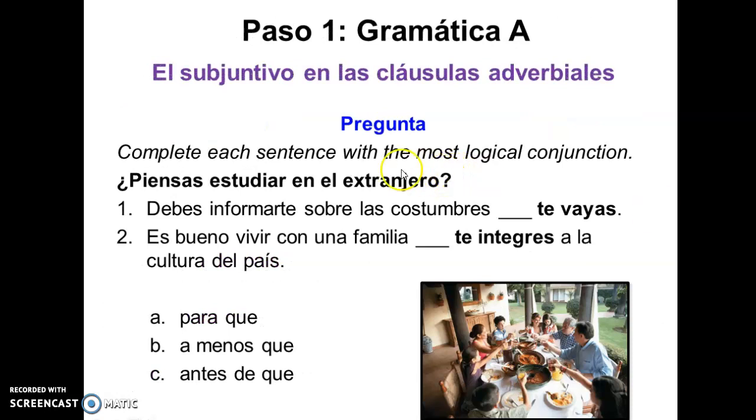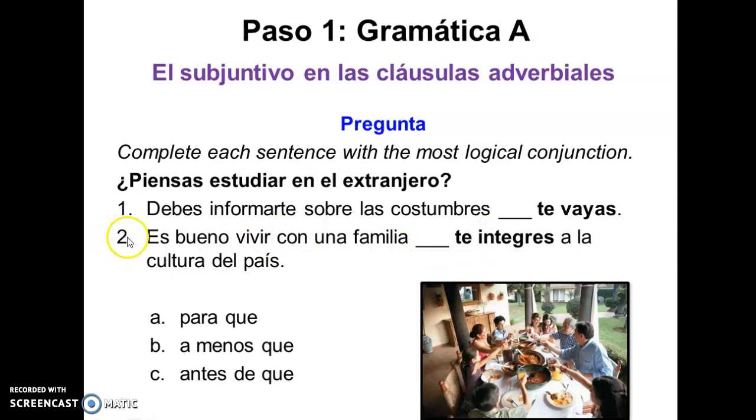Let's see this example. ¿Piensas estudiar en el extranjero? So do you think to study abroad? Okay, so let's see. Debes informarte sobre las costumbres. Someone is saying you have to get informed about the customs. And then it will make sense, something for when the person leaves to go there.